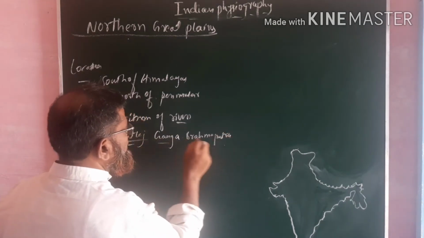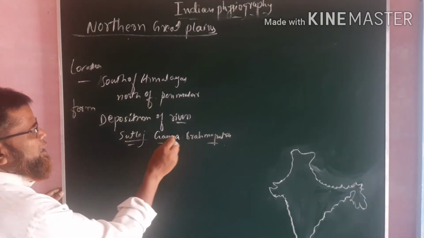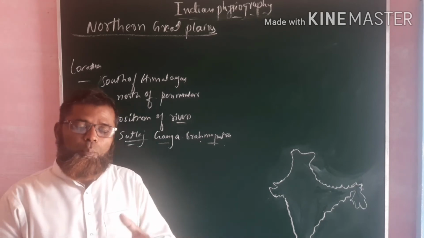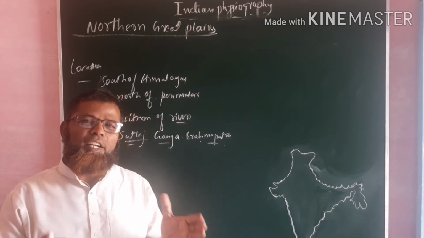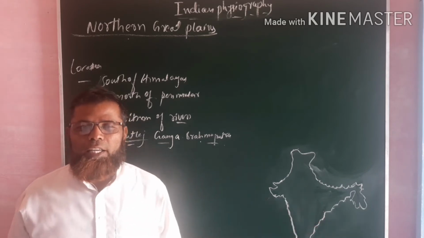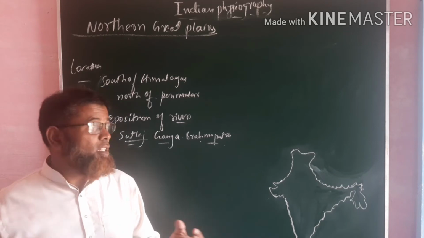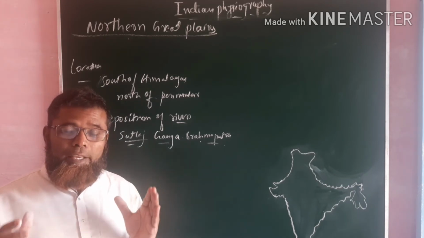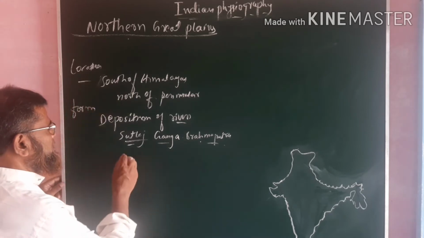These three river systems, Satluj, Ganga, Brahmaputra, and their tributaries bring different kinds of materials, particularly soil, and deposit them in the areas. This is responsible for this tract having alluvial soil.